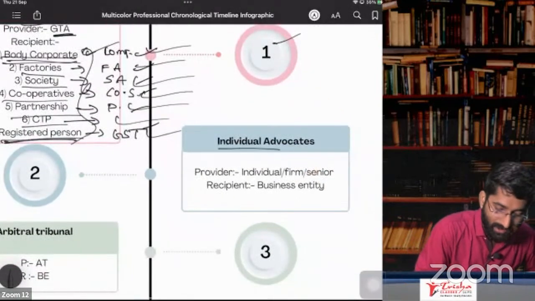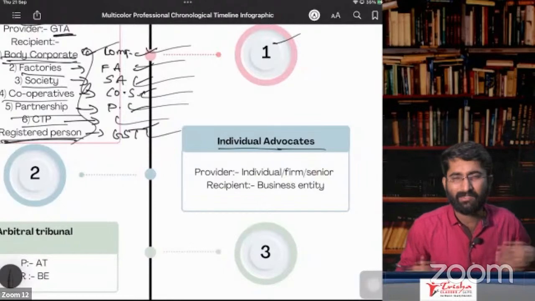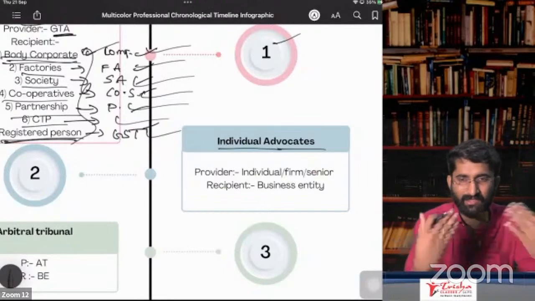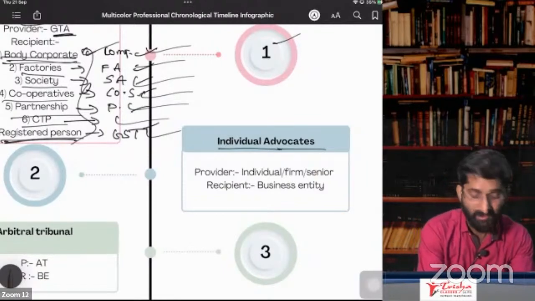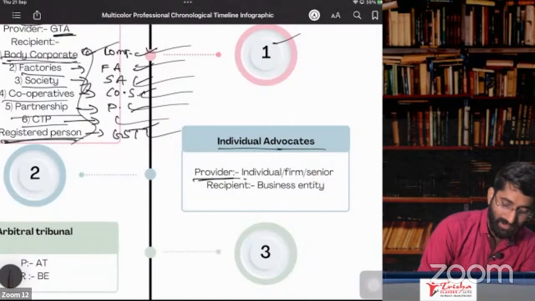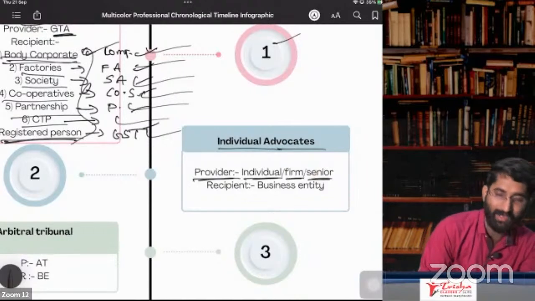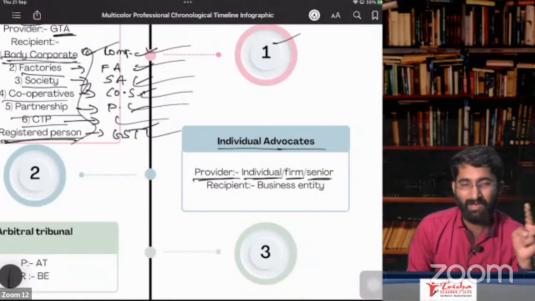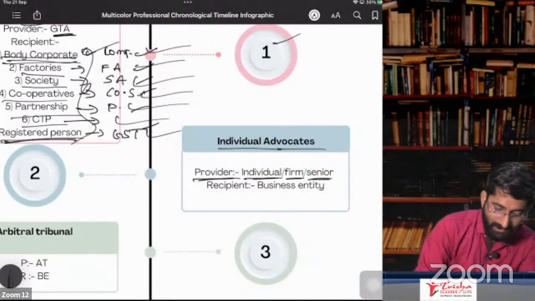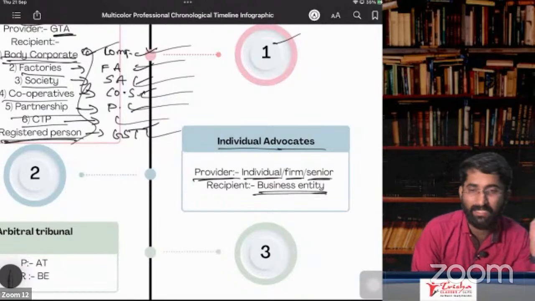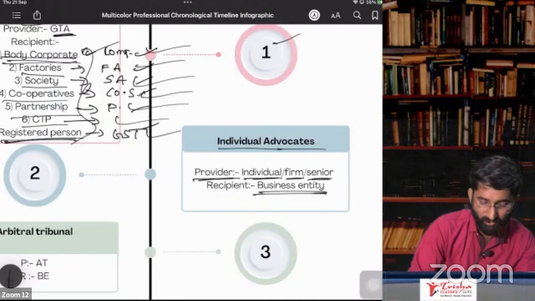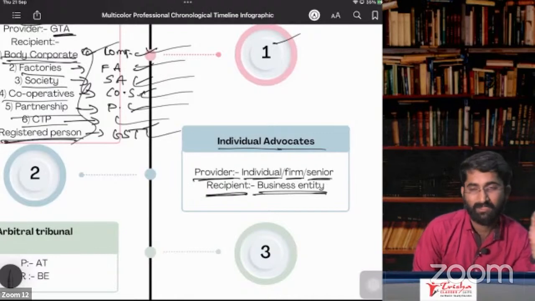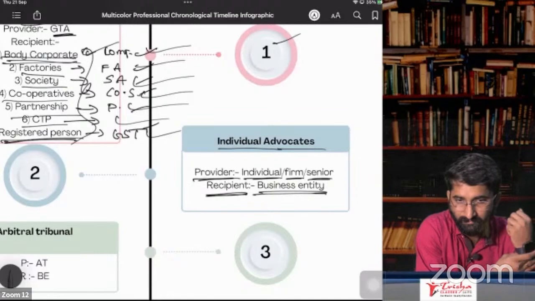Next one is individual advocates. So advocates, sir, I am an advocate. I am giving service to you. See, who is the provider here? Individual, firm or senior advocate. Individual advocate, firm of advocates and senior advocate who are giving services to a business entity. So they have to go for RCM. So who is liable here? The recipient. The recipient is liable.